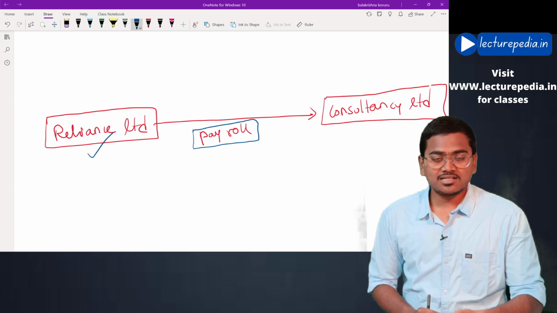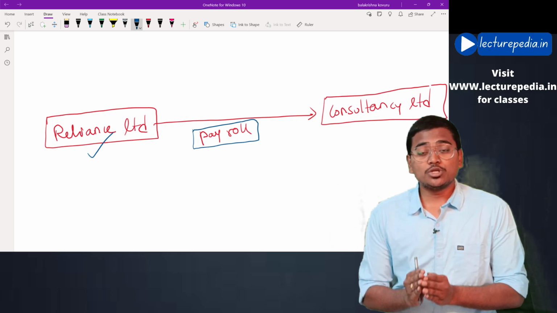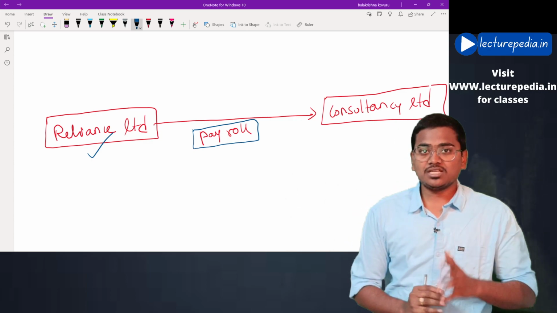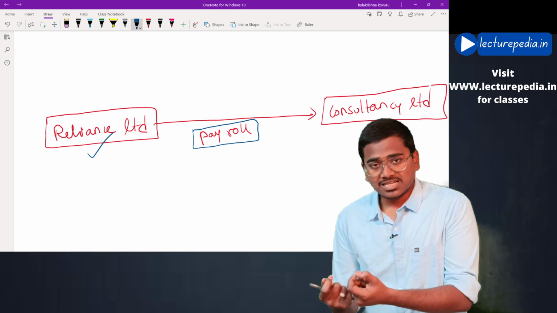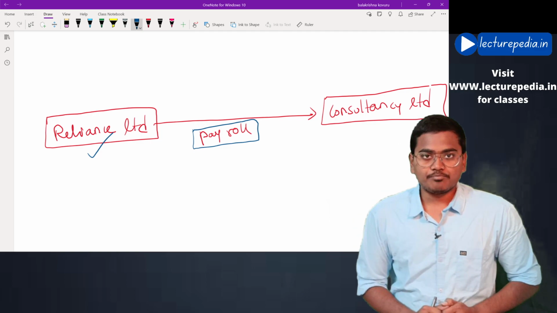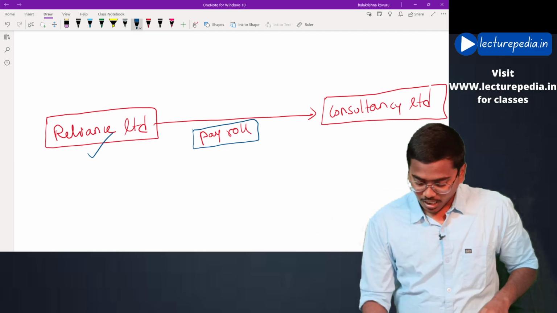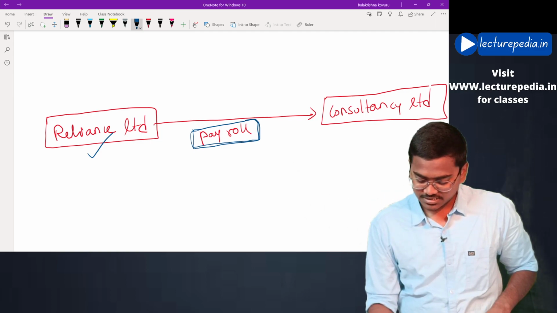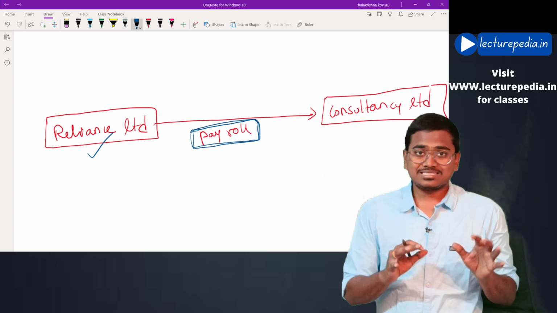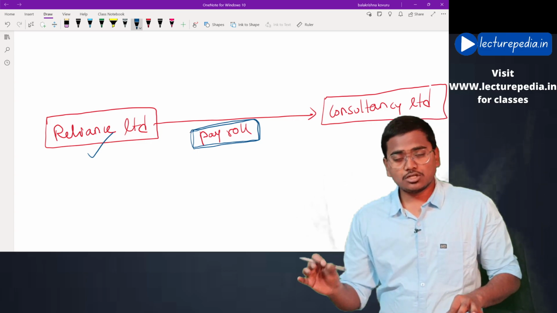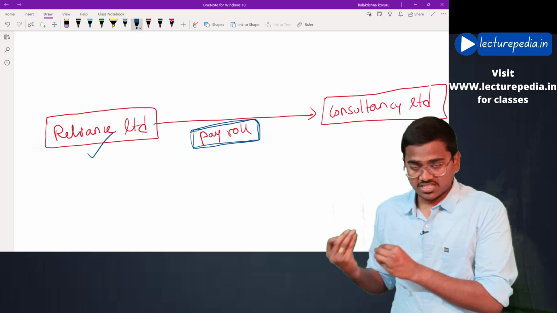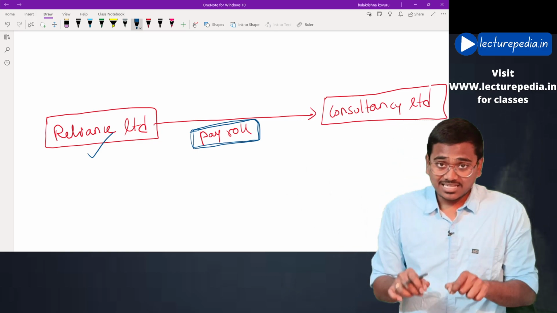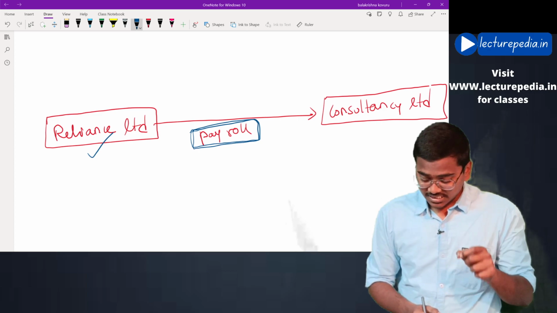To determine it, you need to have an understanding of the entity, and also you need to examine the internal controls that have been established around these payroll transactions. Based on understanding of the entity and of internal controls, you will arrive at the risk of material misstatement for these payroll transactions.